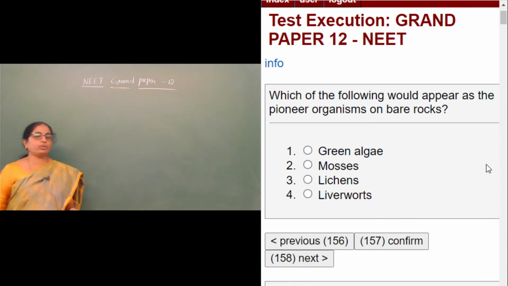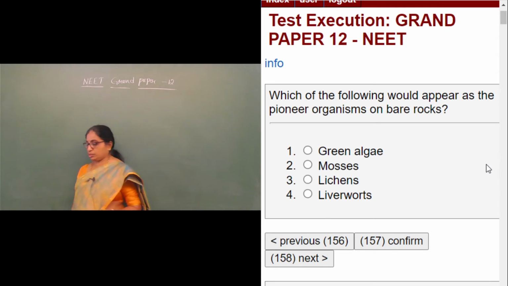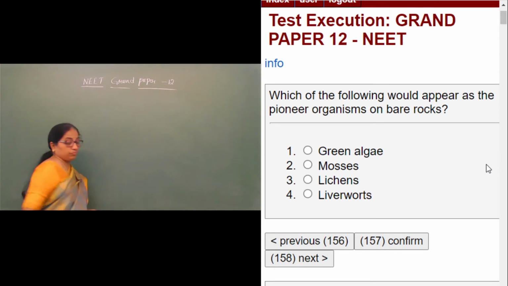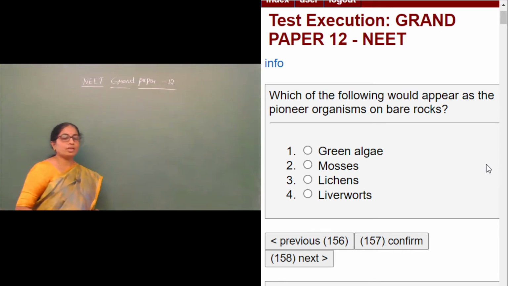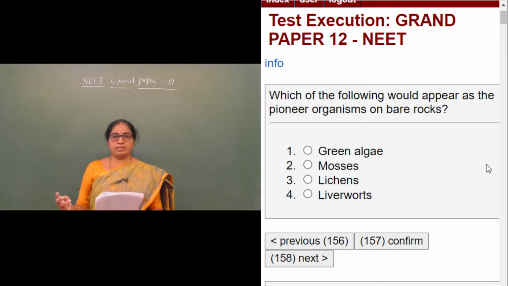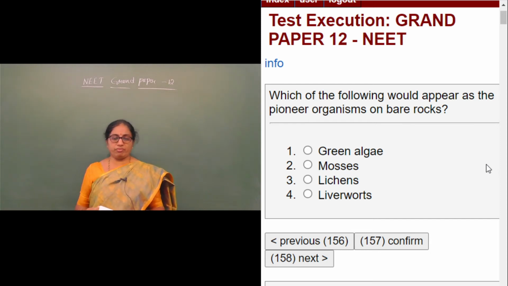Which of the following would appear as the pioneer organisms on bare rocks? We have studied something called succession in the chapter on ecosystem. Succession is where an entire biotic community develops to its maximum in a particular place where there was nothing once.